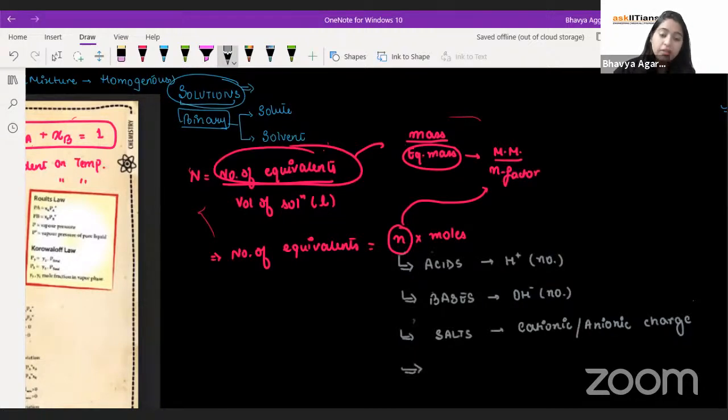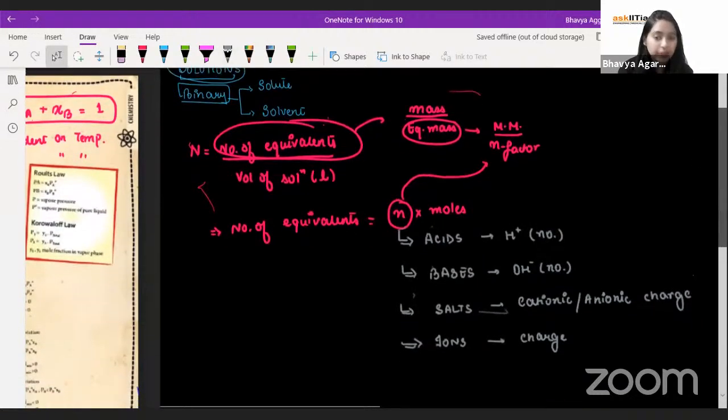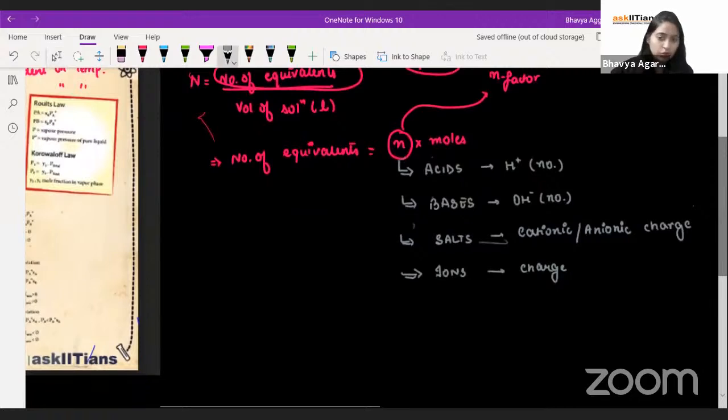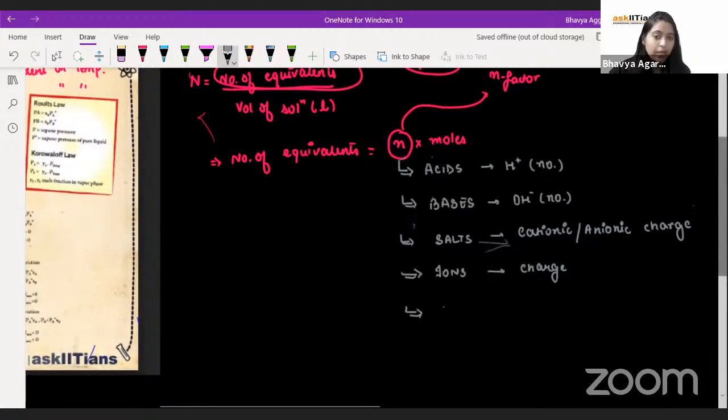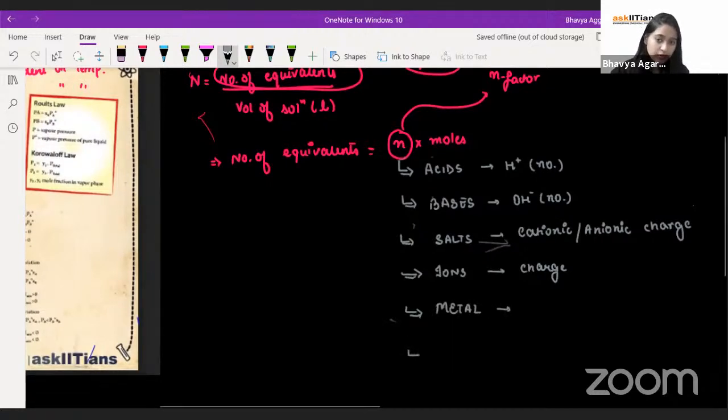Yes, right, Aaron. We can do that. As you guys said, if there is an ion, then the charge. And whenever you talk about charge, you just talk about the magnitude, okay? Just the magnitude. Sign is not considered. If you talk about a metal, then we have its valency.